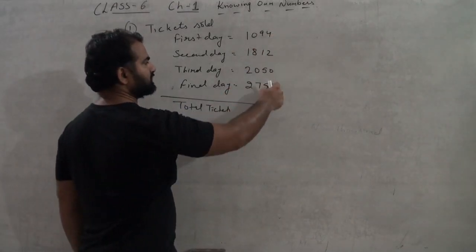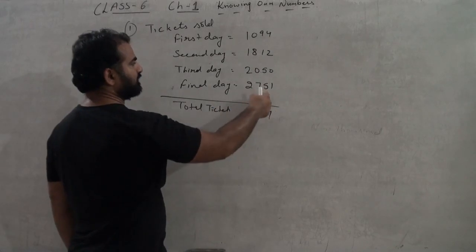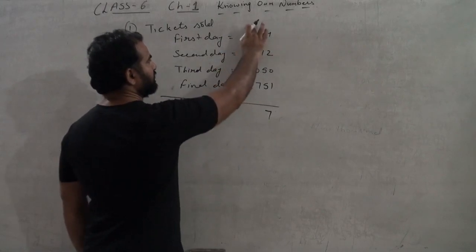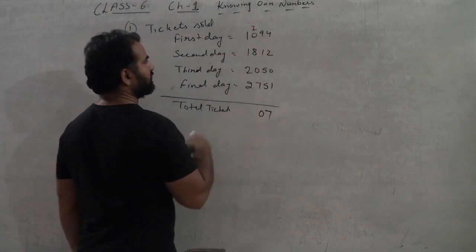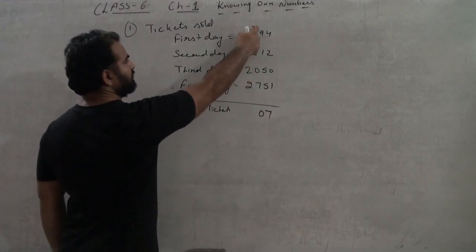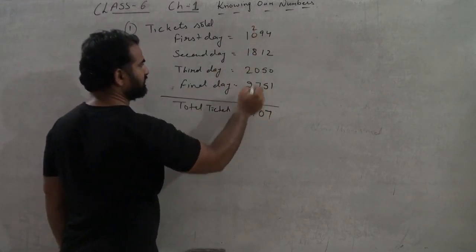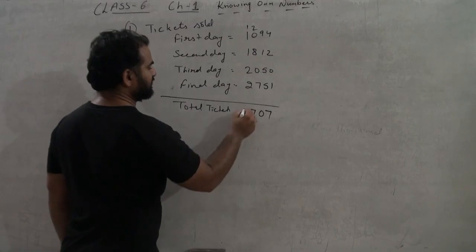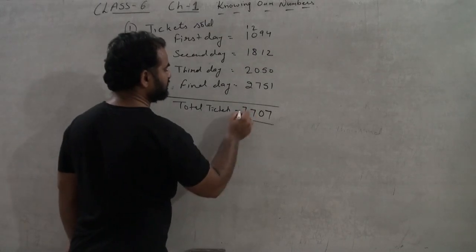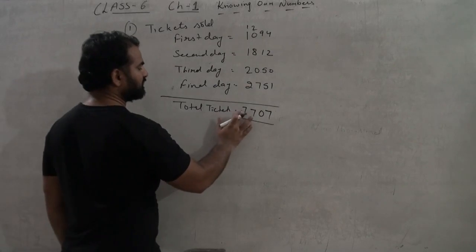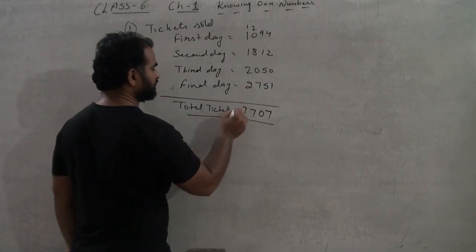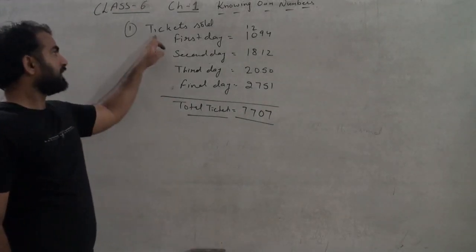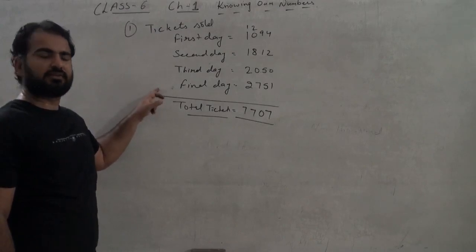4 plus 2 plus 1, 7. 5 plus 5, 10. 10 plus 1, 11. 11 plus 9, 20. Next, 8 and 2, 10. 10 plus 7, 17. And this will be 2 and 2, 4, 5, 6 and 7. It is 7707. Okay, these are the total number of tickets. Okay, done. So class, what you have to do is you have to write the question like this, otherwise marks will